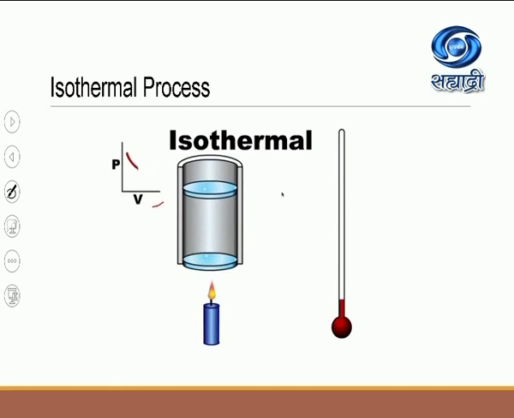And when the volume is minimum, the pressure has to be maximum. So I think with the help of this animation, you can easily understand the isothermal process. See the thermometer is constant, which is showing you the temperature of the surrounding, which is also constant.